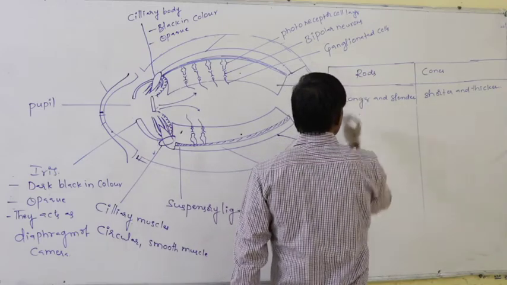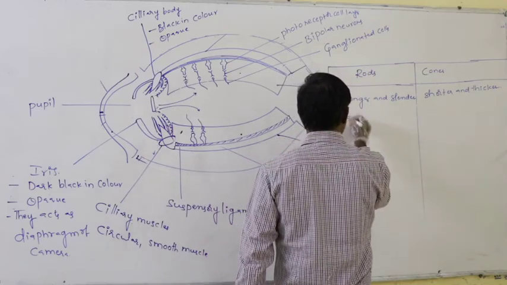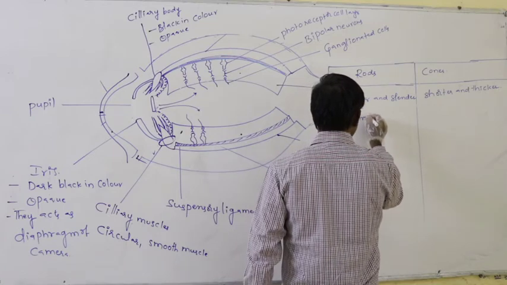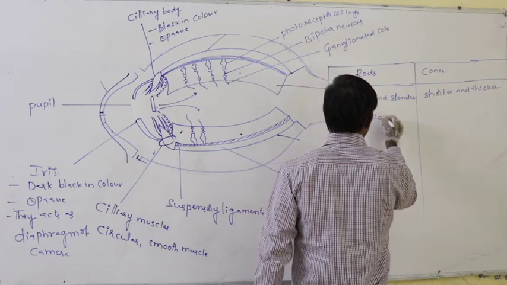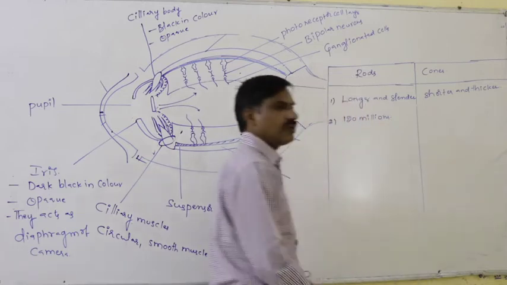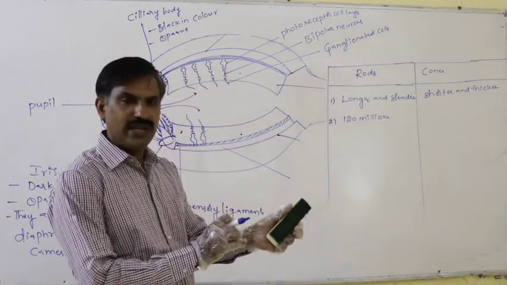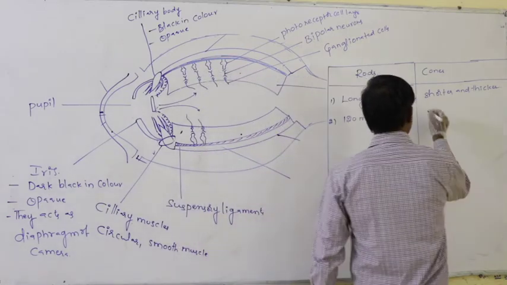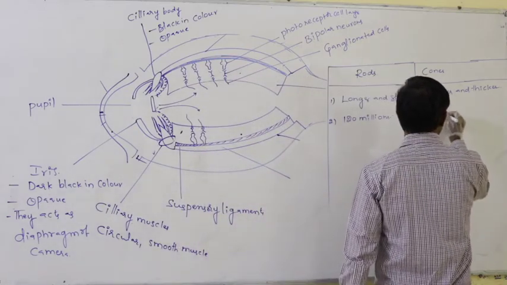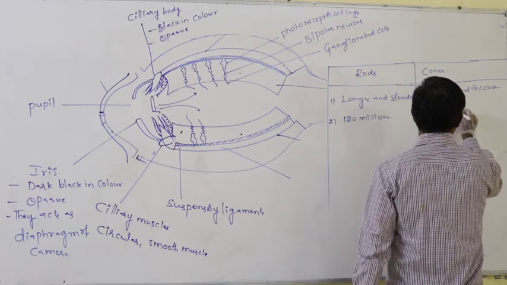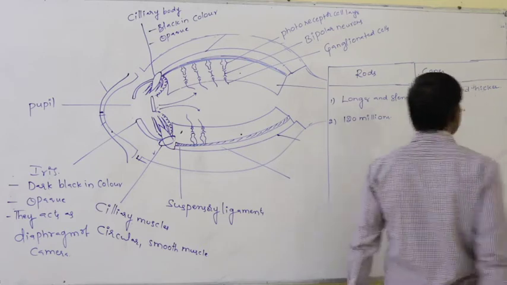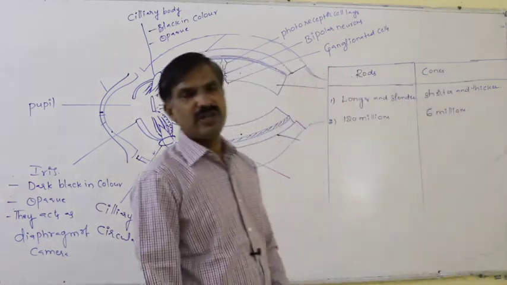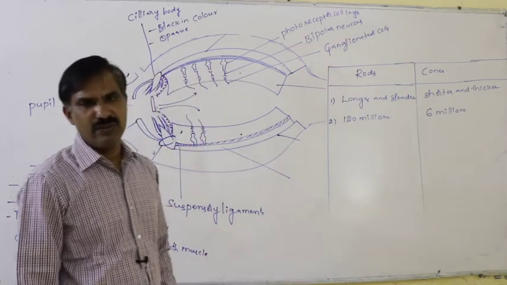Second, rods are more in number. About 120 million rods are present in the retina of the human eye. Again, cones are only 6 million. Only 6 million cone cells are present in the retina of a person. When compared to the rods, they are very few in number.